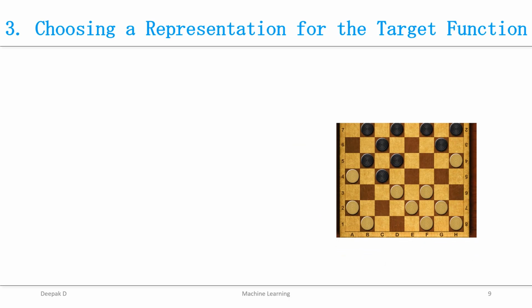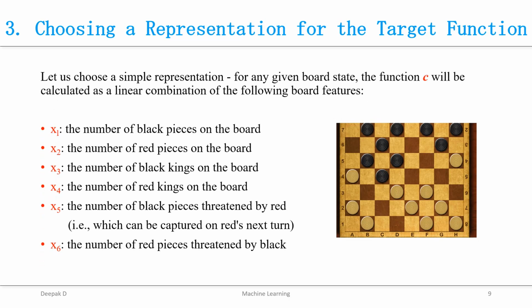The next step is choosing a representation for the target function. Let's take a simple representation for any board state, remember this one, an arbitrary board state.